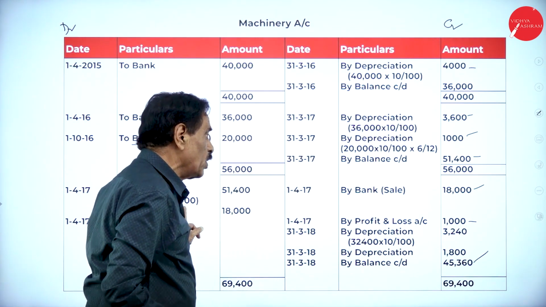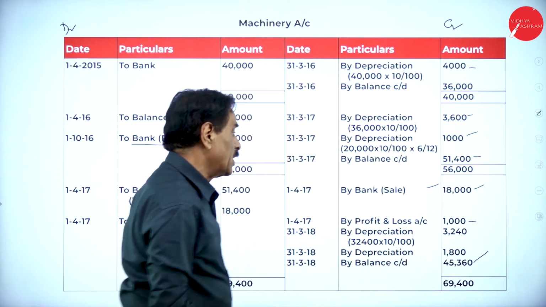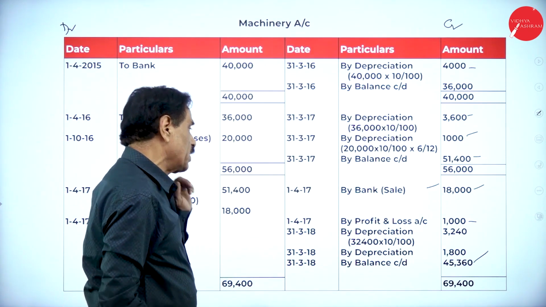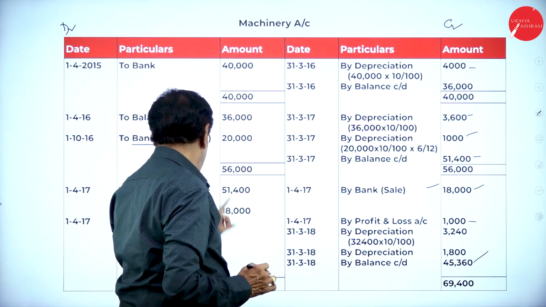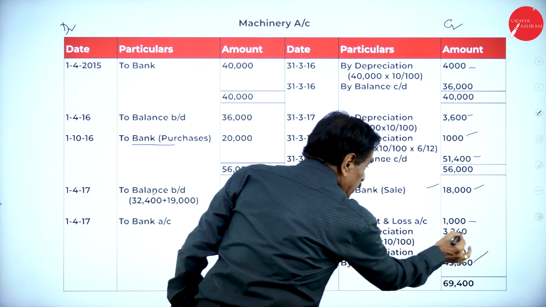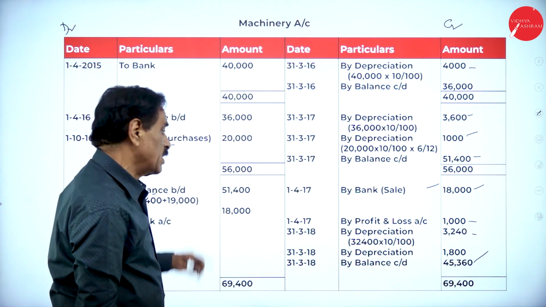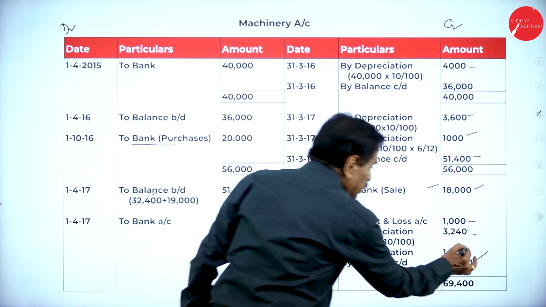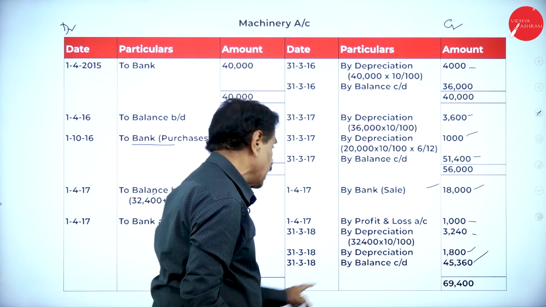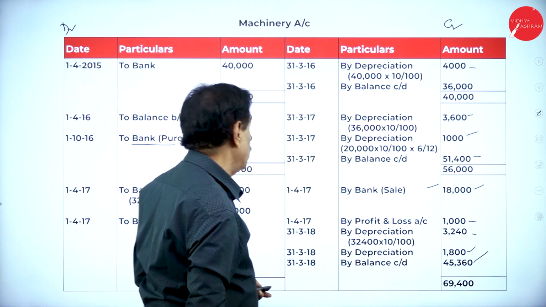This is going to be sold on 1/4 by bank sale for 18,000, at a loss of rupees 1,000. Second machinery purchased, 18,000 here. Here 32,400 is going to remain for 1 year. 10% of this is 3,240. Another machine is how much? 18,000. 10% is 1,800. Out of 69,400, the balance is 45,360, the closing balance.